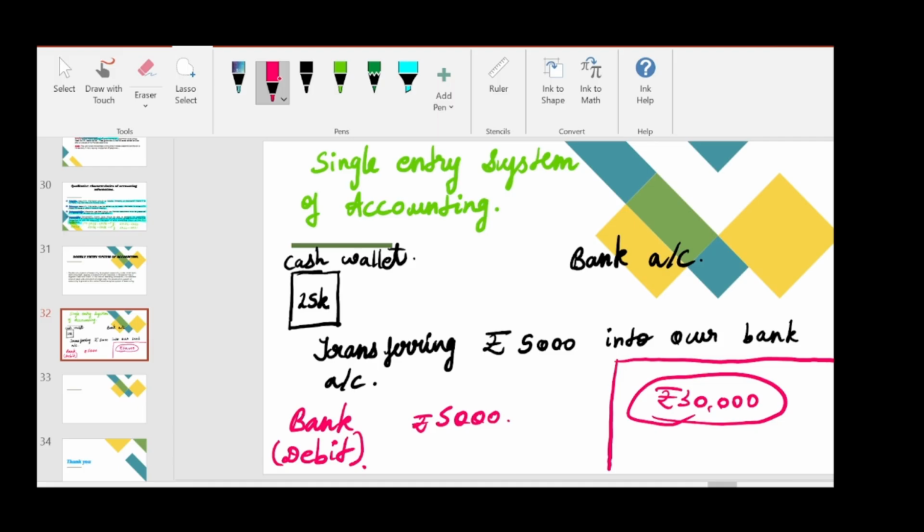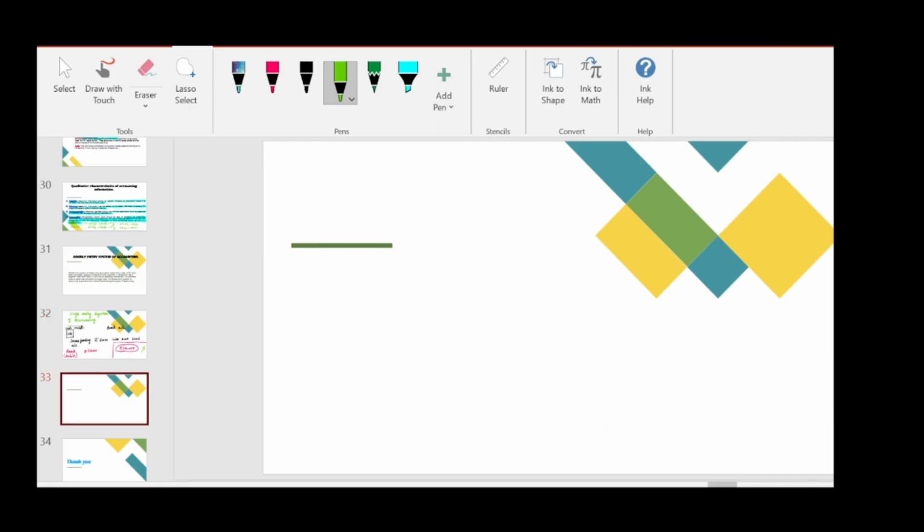So that becomes a tedious process, and what we will do, we will just add 25,000 plus 5,000, it will become 30,000. But this is not the correct way of accounting. This is not called a scientific method of accounting. Single entry system of accounting is not a scientific method of accounting. So only they introduced something called double entry system of accounting,